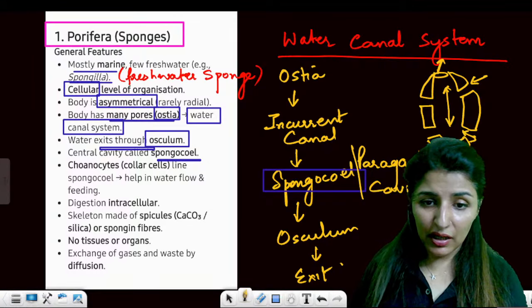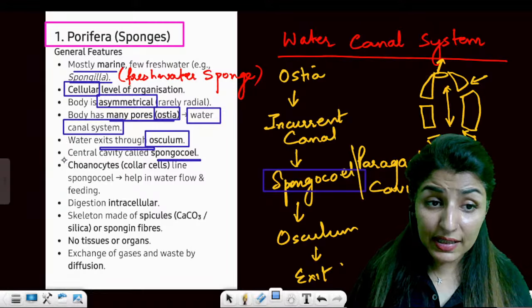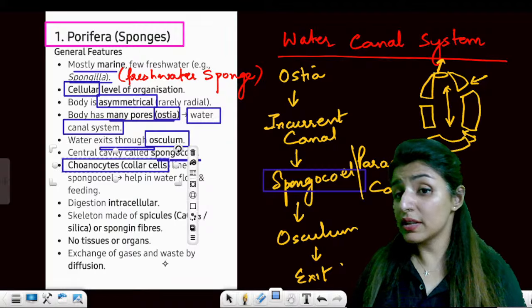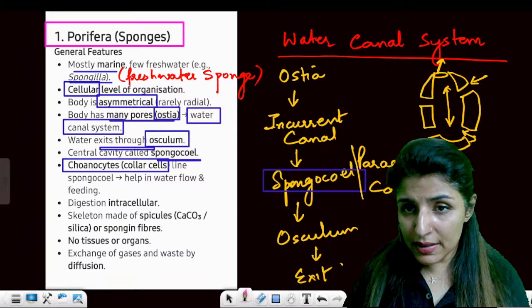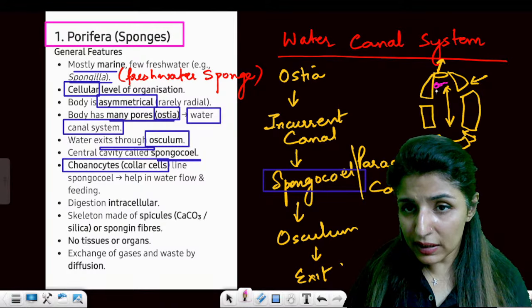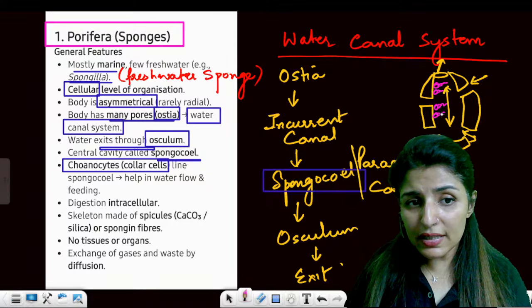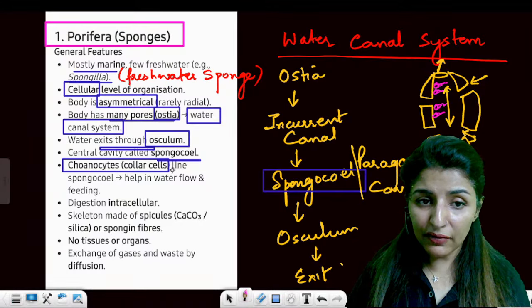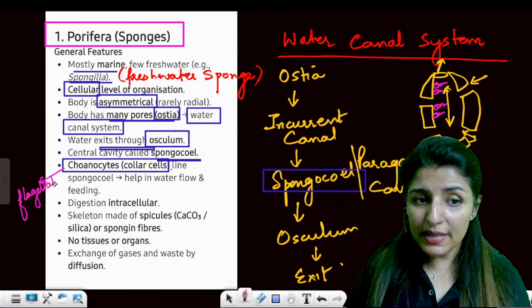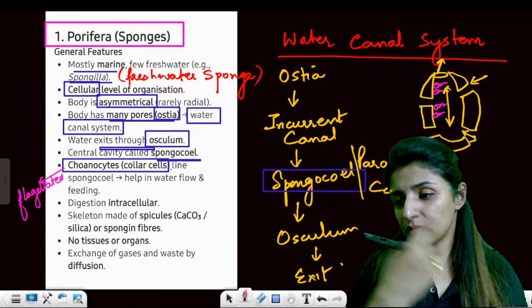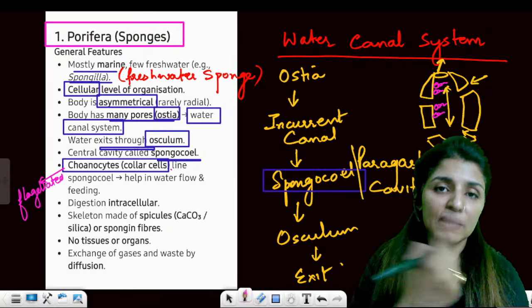Paragastric cavity, perfect. Now, these have very unique cells known as choanocytes or collar cells. Now, where are these collar cells present? These collar cells are present all along the spongocele. These are the collar cells. Now, collar cells are flagellated. So basically, they are going to circulate the water within this cavity.